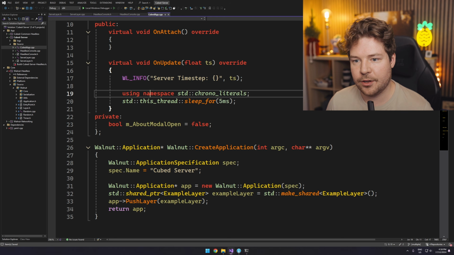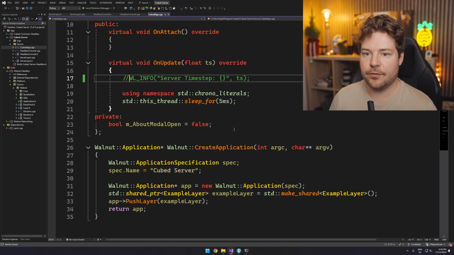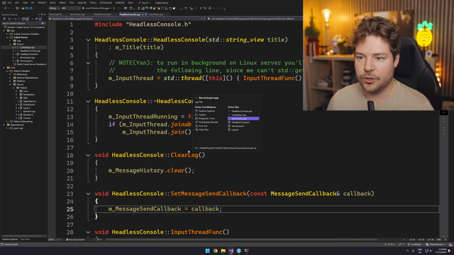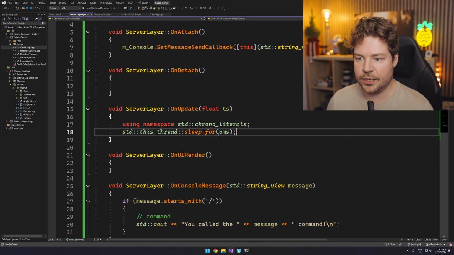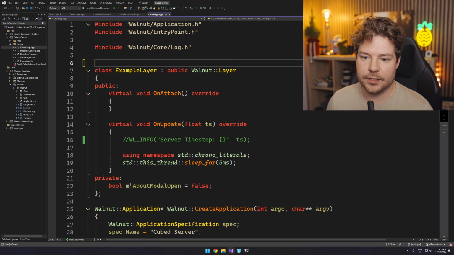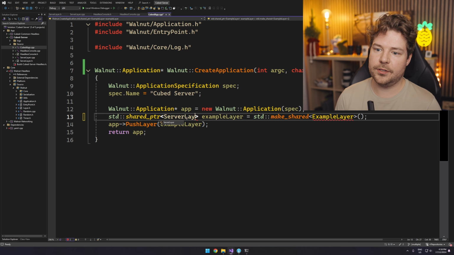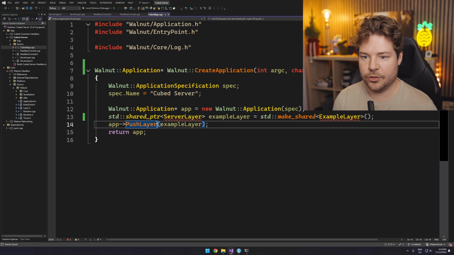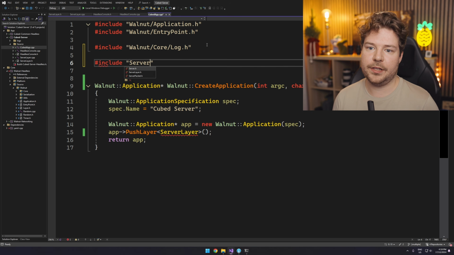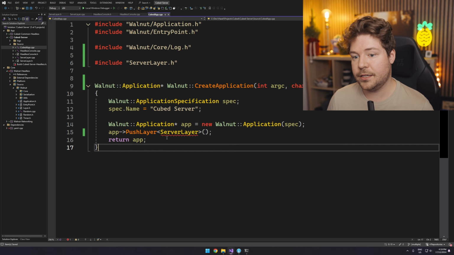Oh, we haven't even pushed on our server layer. Okay, so let's do that. So let me get rid of this. We'll still keep our sleep in here, I guess, although we'll have to move this into the server layer, because now we don't actually have the example layer. We're going to delete it, right? And instead we'll just push on server layer, but this can be push layer, server layer, like that. And then we just need to make sure that we include server layer, and that should be it, I think.